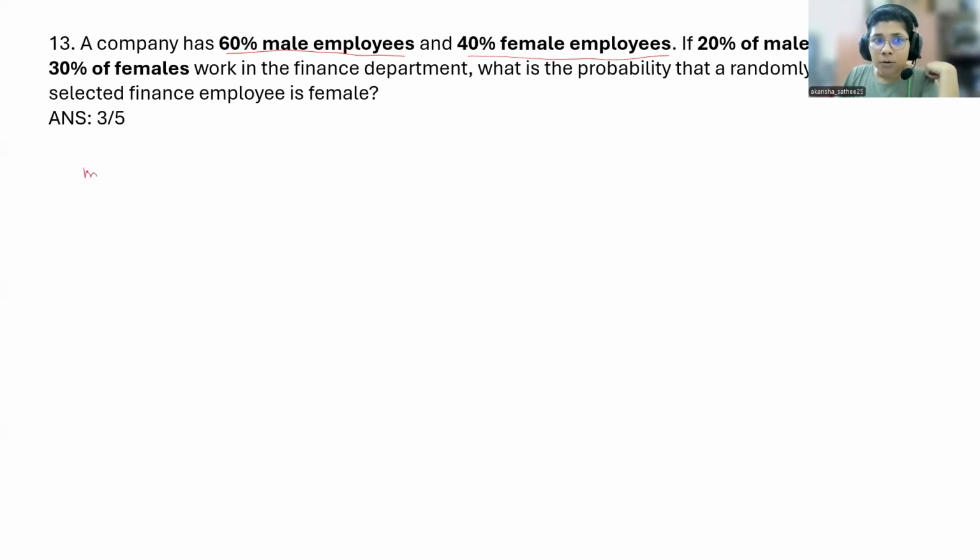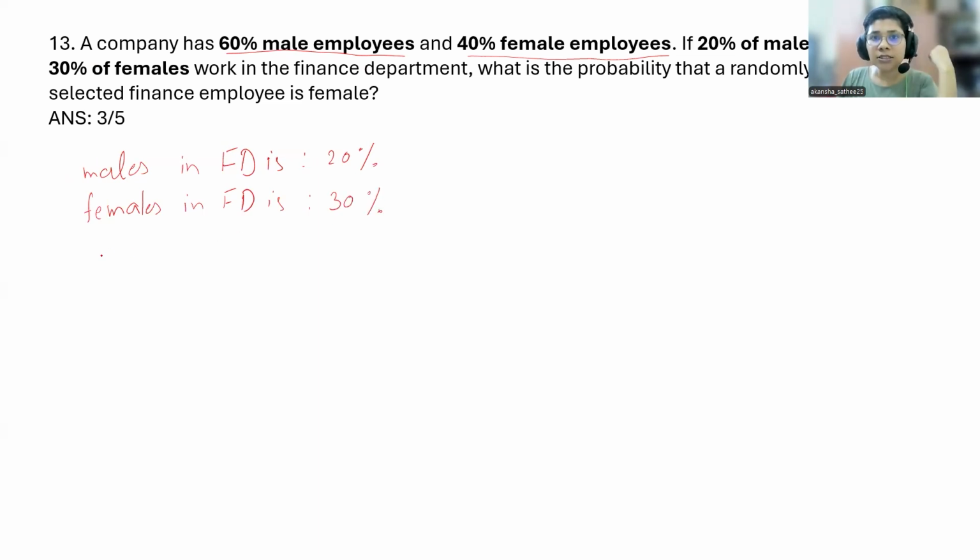We are only interested in the employees who work in the finance department. So males in the finance department, FD, is 20%. Females in the finance department are 30%, right?